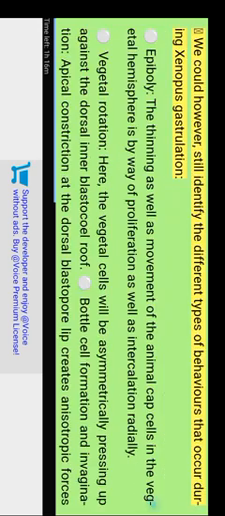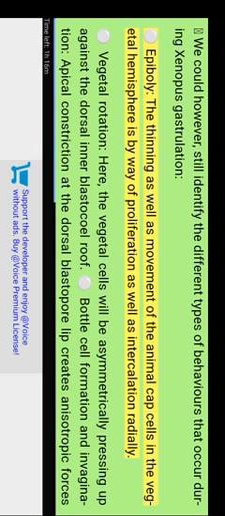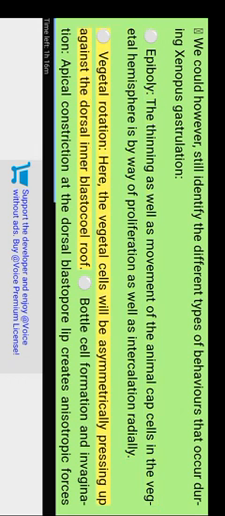We can, however, still identify the different types of behaviors that occur during Xenopus gastrulation. First, epiboly, the thinning and movement of the animal cap cells toward the vegetal hemisphere by way of proliferation as well as radial intercalation. Second, vegetal rotation. Here, the vegetal cells asymmetrically press up against the dorsal blastocoel roof. Third, bottle cell formation and invagination. Apical constriction at the dorsal blastopore lip creates anisotropic forces that promote invagination.